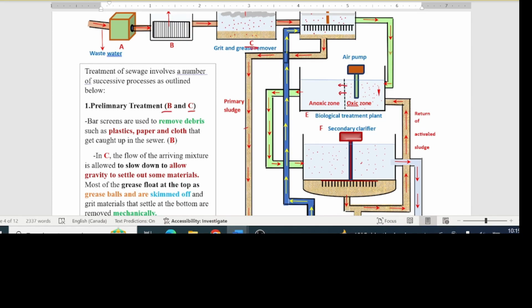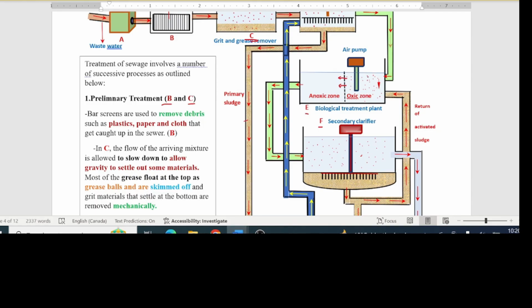E is called the biological treatment plant, and it can consist of one huge circular basin or a number of these depending on the size and needs of the plant. Each of these basins consists of two zones. One, an oxic zone, and two, an anoxic zone. The oxic zone is saturated with oxygen and maintained at a suitable temperature to make it conducive for the activities and growth of aerobic bacteria. This is achieved by pumping warm air under high pressure into that part of the basin.